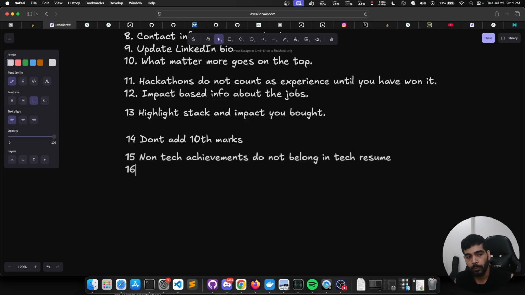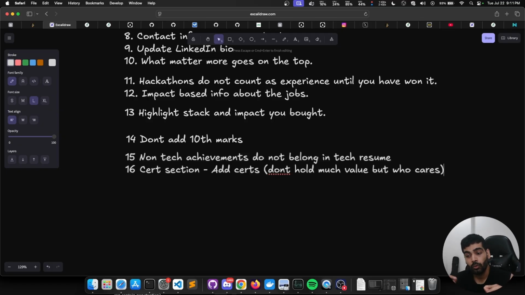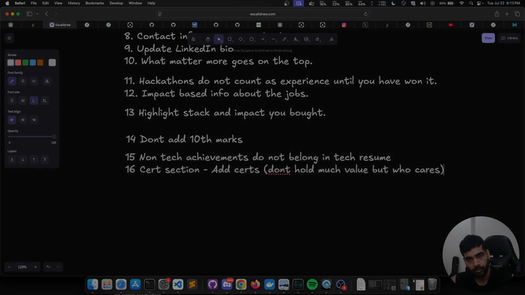The next point would be the certificate section. Add certifications if you have some. Now, these certifications do not hold much value, but if you have already done some course which gave you a certificate, it's better to add it to the resume so that some of your resume gets filled, I guess. But if you don't have a certification and you are doing it explicitly just so you can add it to your resume, then it is not important that you spend 30-40 hours on a certification just so that you can add it inside your resume.